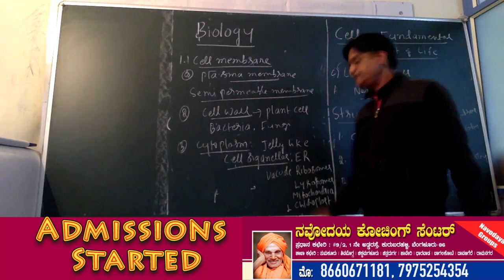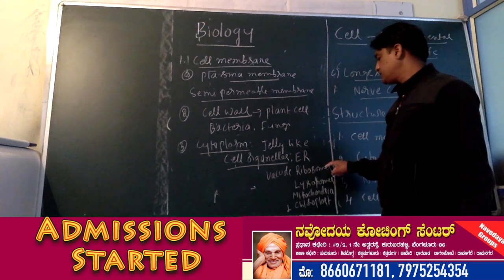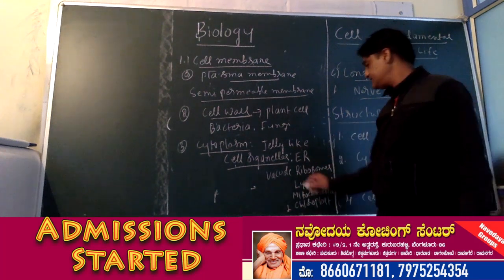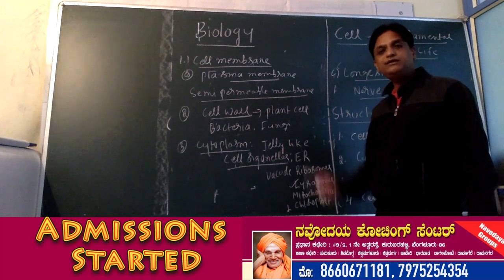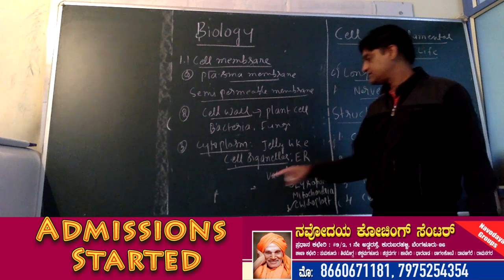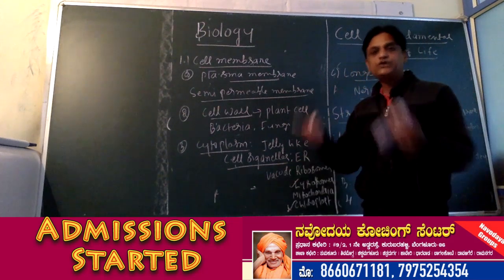Okay. See, endoplasmic reticulum, ribosomes, mitochondria are found in both plant cells and animal cells, whereas lysosomes are found in animal cells, whereas chloroplast is found in plant cells, and vacuole is the storage structure.